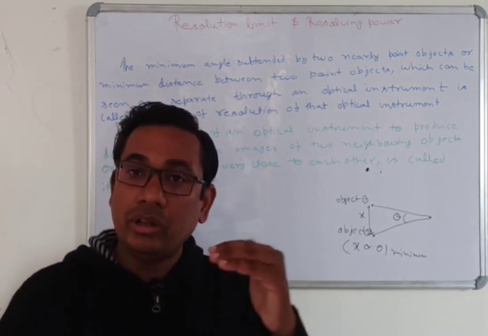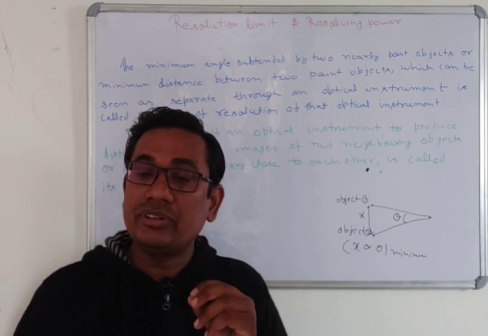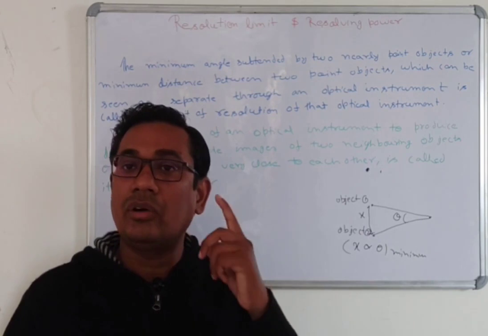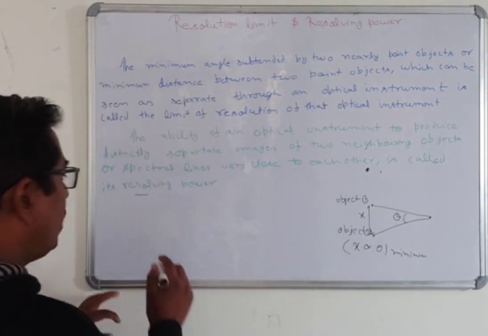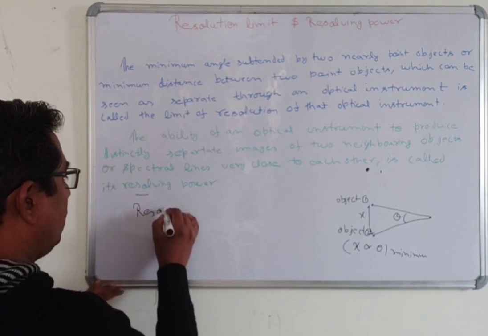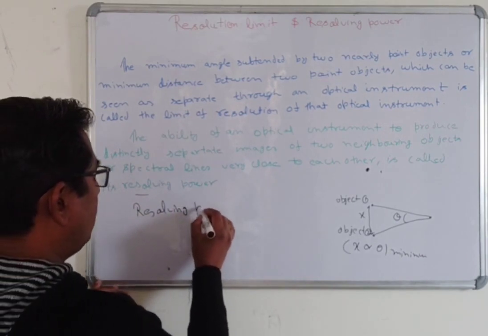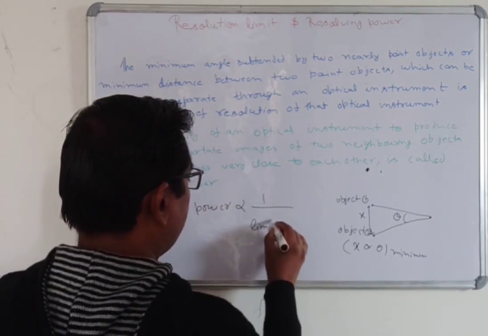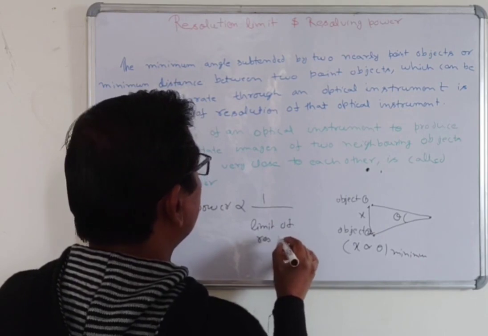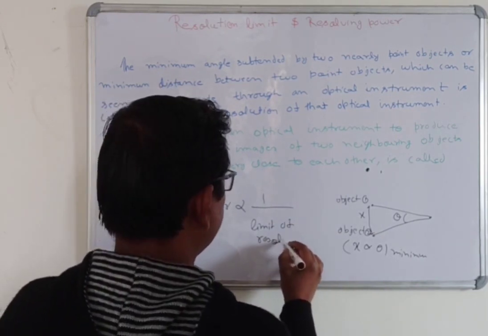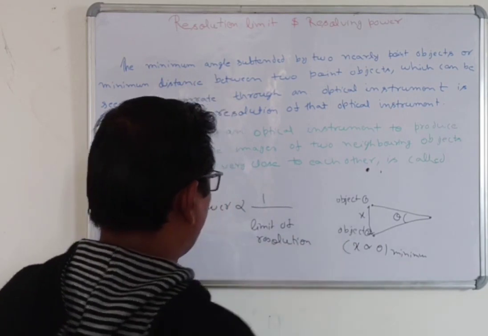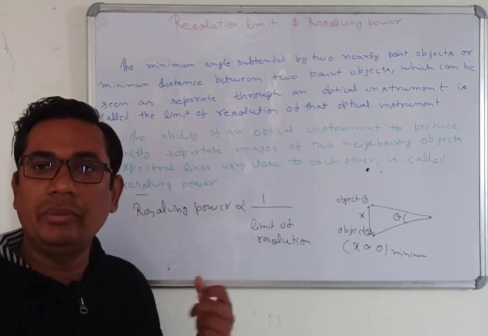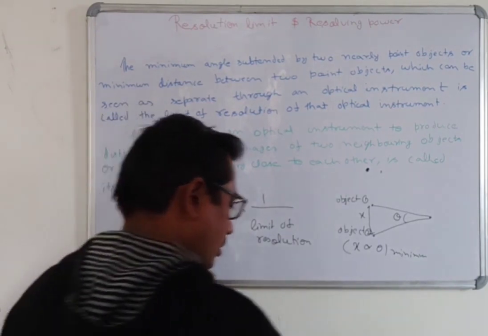With the help of binoculars, we will see a clear picture of the two objects, because the resolving power of the binoculars is more than our eyes. It means that the resolving power is inversely proportional to the limit of resolution. This is a very important relation between resolving power and limit of resolution.